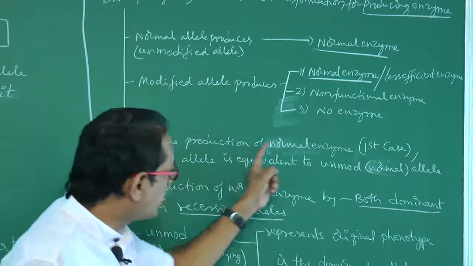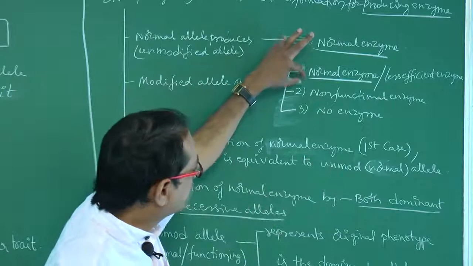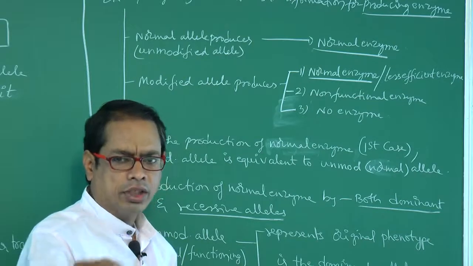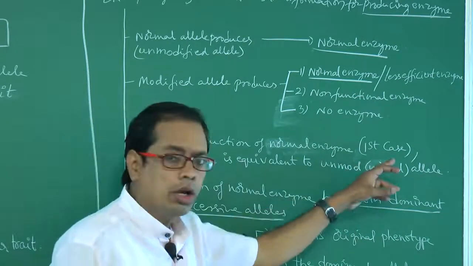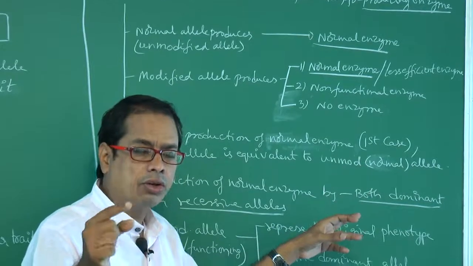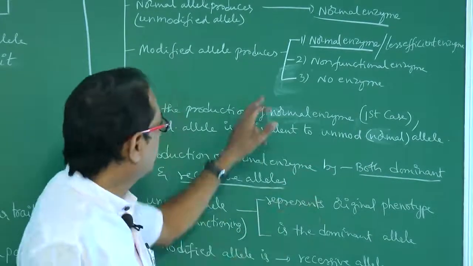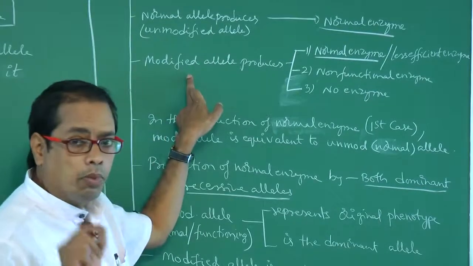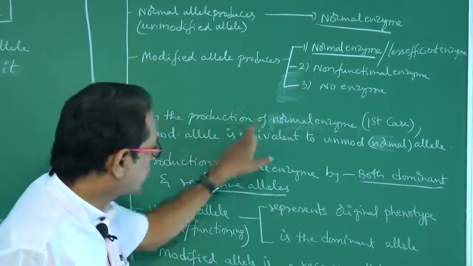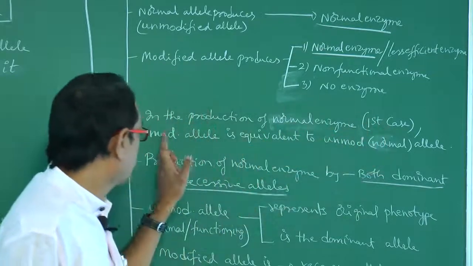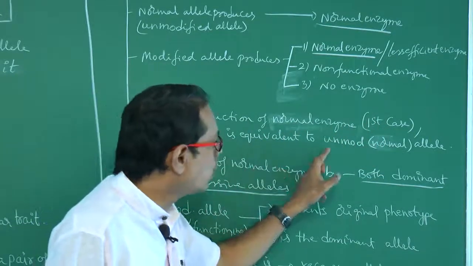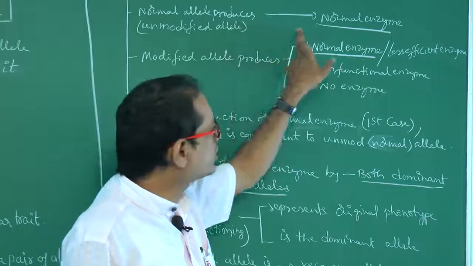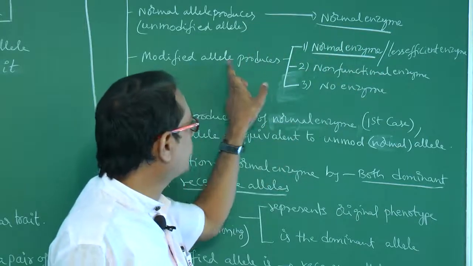So in the production of normal enzyme, that is, in the first case, the unmodified allele is equivalent to the modified allele. That means the unmodified allele is able to synthesize normal enzyme, and the modified allele is able to synthesize normal enzyme.